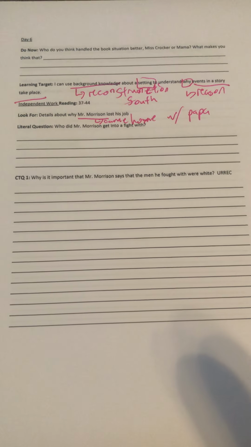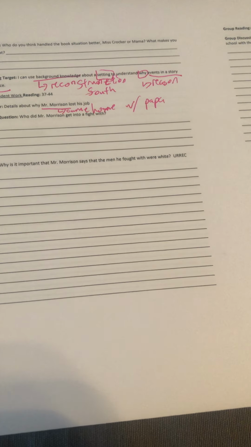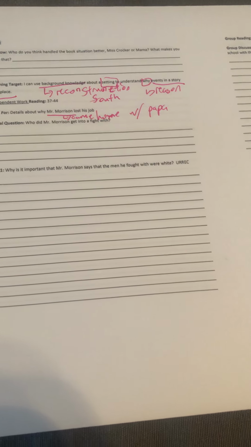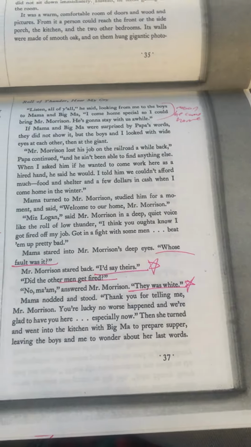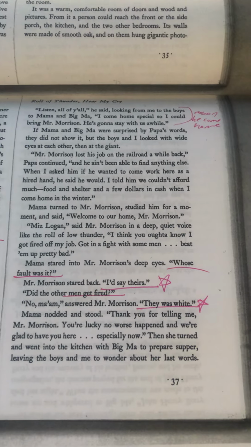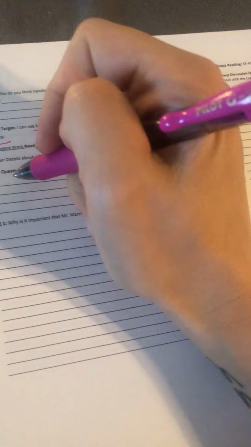All right, so our literal question said, who did Mr. Morrison get in a fight with? So we need to go to our book, see if you can find the pages with that. And we'll see on page 37 in the text, it does say, he got into a fight with some men at his job and beat them up pretty badly. Specifically, we've also got a few more details than that though.